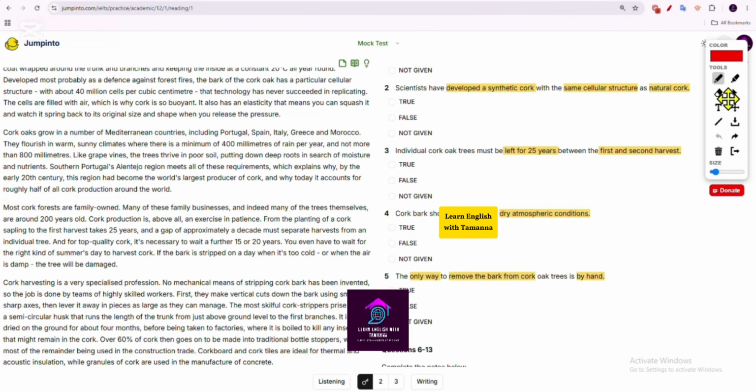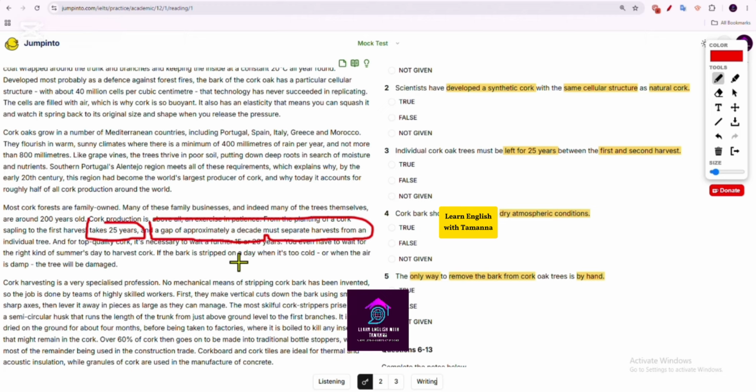Now, it is quite clear that from planting of a cork and making the first harvest takes 25 years. And the time period that they are asking, the gap between the first and second harvest, they are saying that a gap of approximately a decade must separate harvest from an individual tree. That means the gap between the first and second harvest is approximately a decade. Decade means 10 years or nearly 10 years, because they have mentioned approximately.